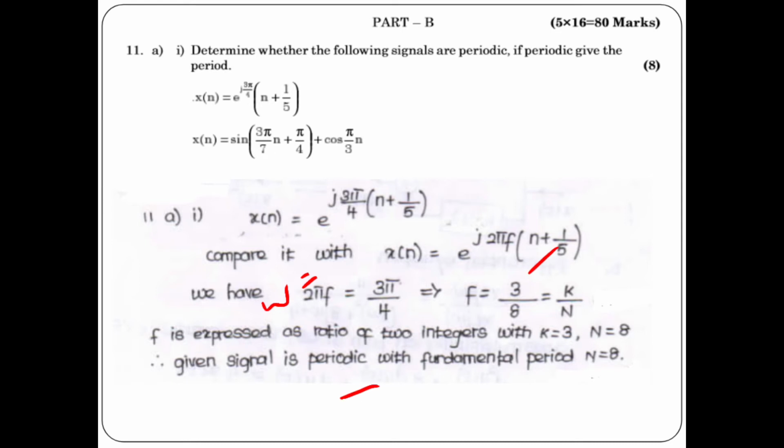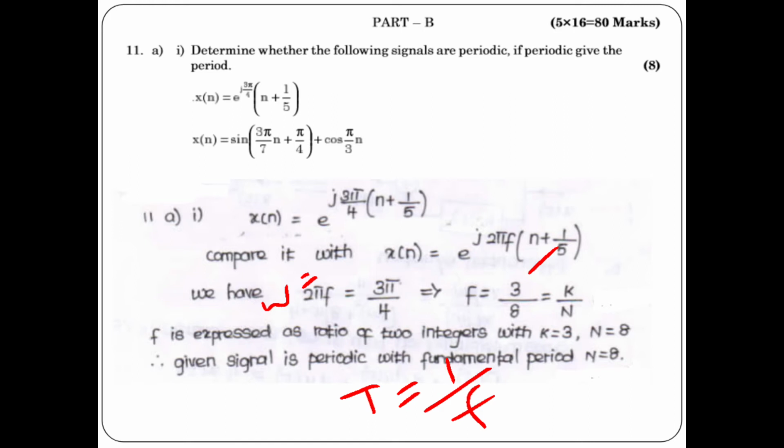In the other way you can write T is equal to 1 by f, with which you can calculate the fundamental period. Here f is equal to 3 by 8. It is equivalent to k by N. So f is the ratio of two integers, so the given signal is a periodic signal. It is equivalent to k by N, so what is N here?